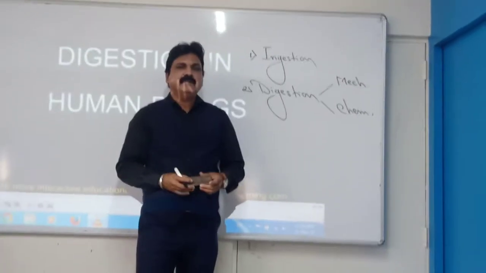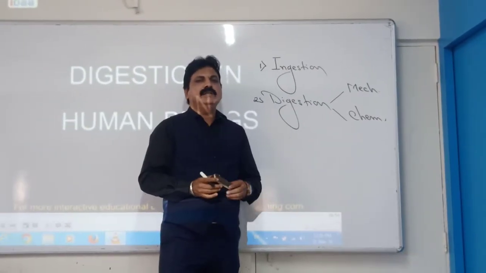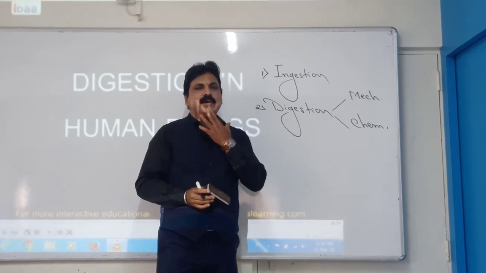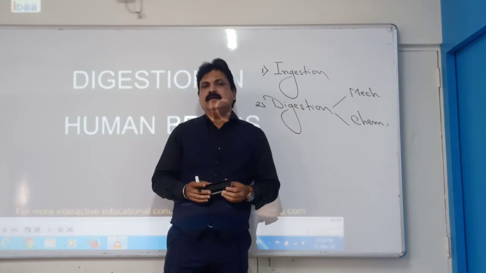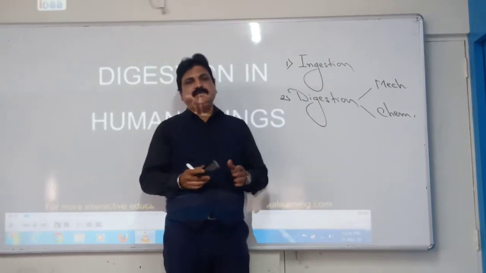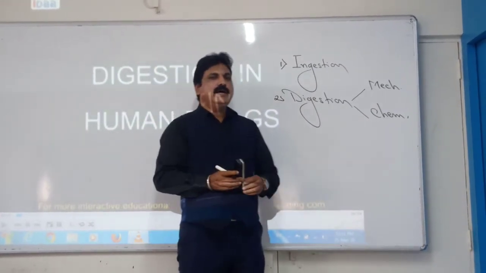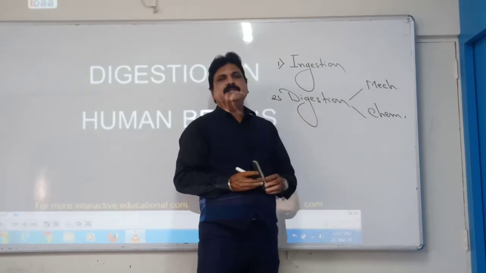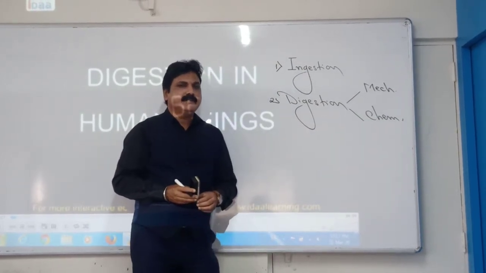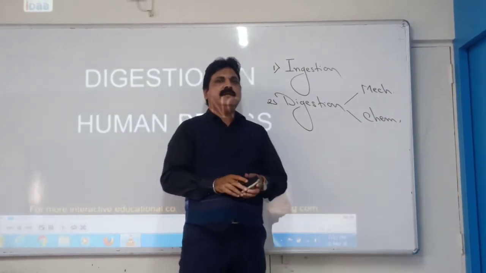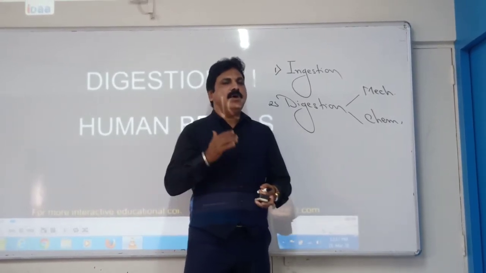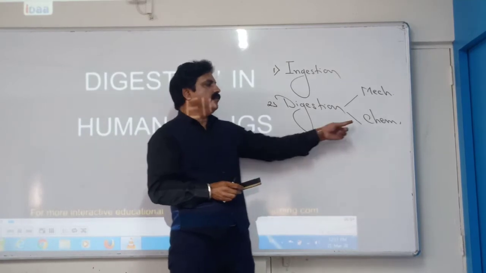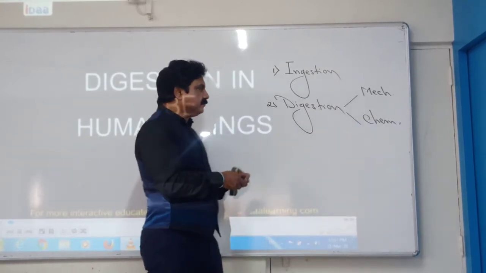Second, chemical digestion basically starts from your mouth region, because your saliva also contains an enzyme. One enzyme is known as salivary amylase, which converts starch into maltose. So that kind of digestion is called chemical digestion. So the process of digestion begins right from your mouth, then the stomach and the small intestine. So this is known as chemical digestion.